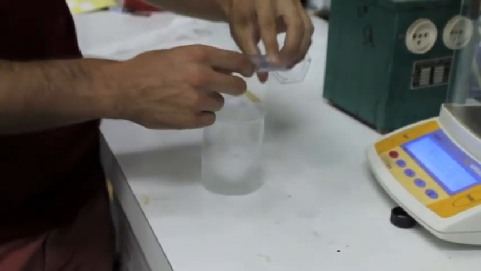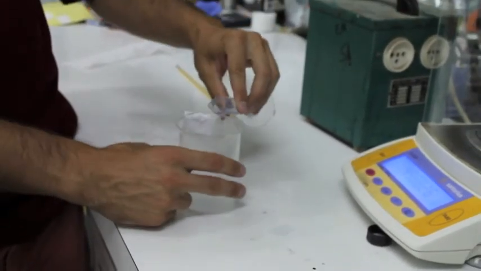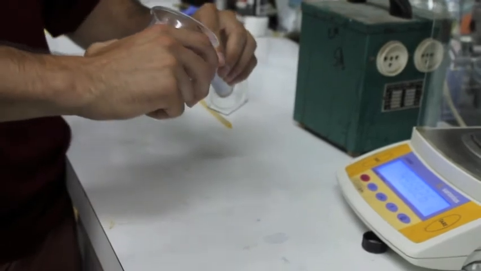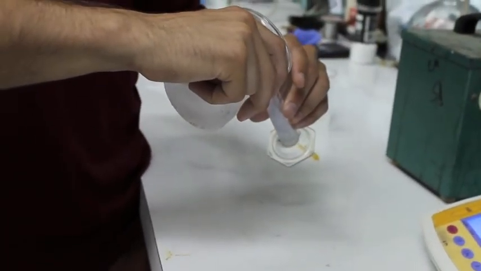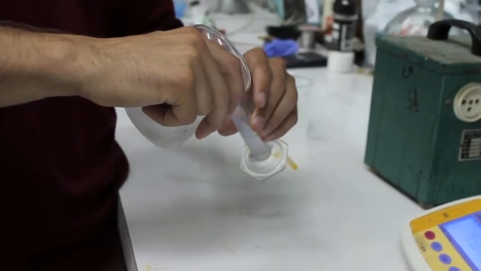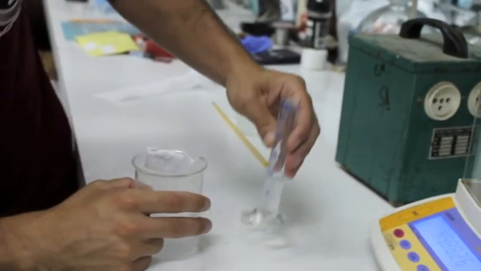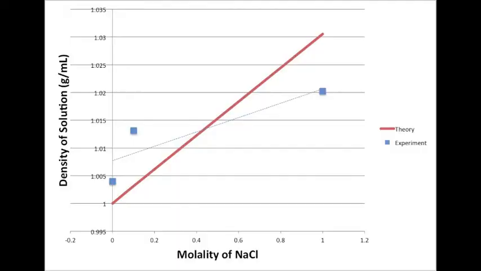Bringing it back to why you can float so well in the Dead Sea, we also performed a brief experiment to determine the density of the solutions. It was really simple. We just weighed 10 milliliters of solution in a graduated cylinder and then calculated the density, which is the mass divided by the volume. As you can see, there was significant error in our density measurements, but we still show an increasing trend of density with concentration, just like in the Dead Sea.